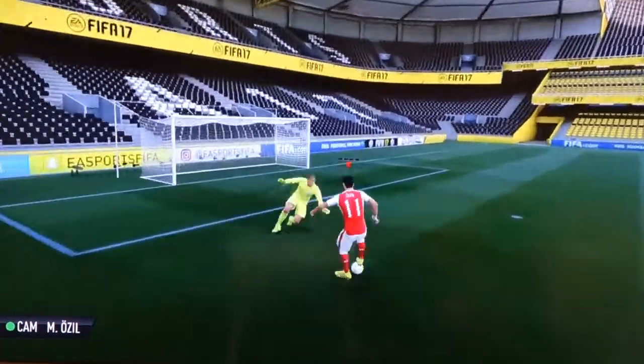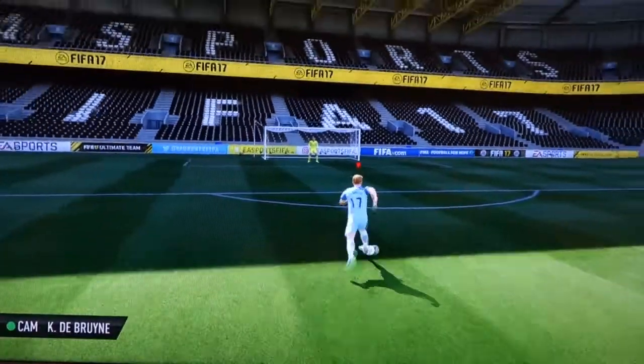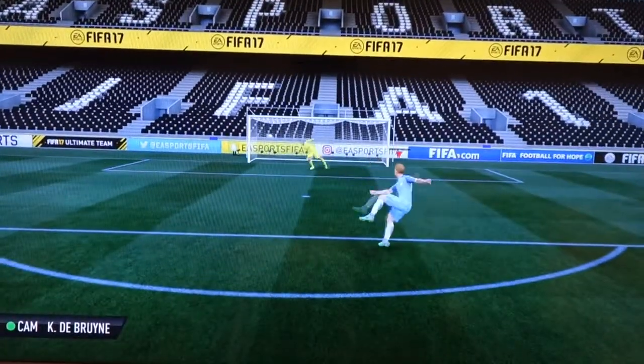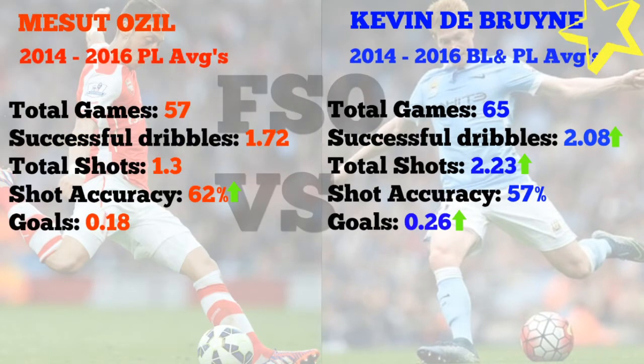Now, there's nothing better than a midfielder who can contribute attacking wise by providing goals and dribbling past players. And this is no exception here with these two players. Both great at dribbling, but Kevin De Bruyne, as we can see, has way more successful dribbles, way more total shots, and more goals in the last two seasons. Ozil has the better shot accuracy, but overall, Kevin De Bruyne in the last two seasons has more dribbles and more total shots. And this still transpires when we look at the averages.